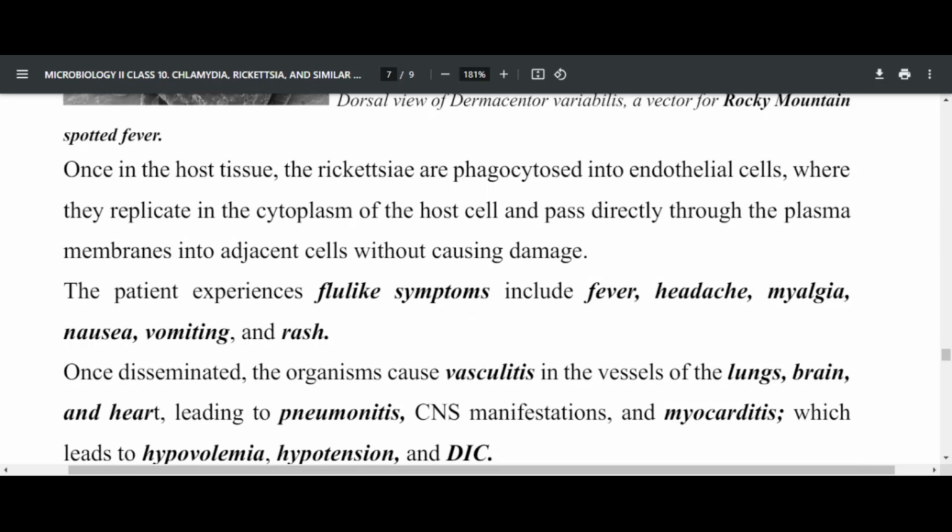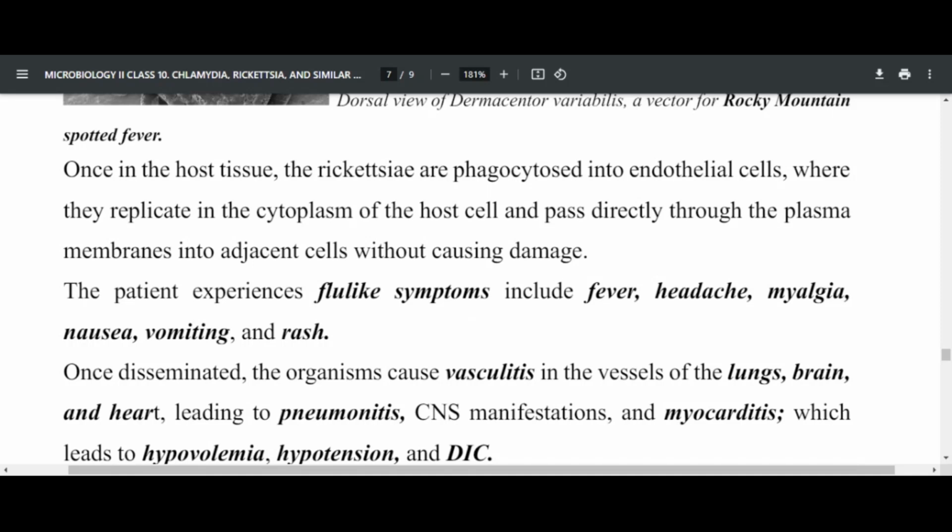Of course, endothelial cells are the cells of the blood vessels, and in the host cells, the organism can pass directly through the plasma membrane into an adjacent cell without causing damage. The patient experiences flu-like symptoms: fever, headache, myalgia, nausea, vomiting, and rash.